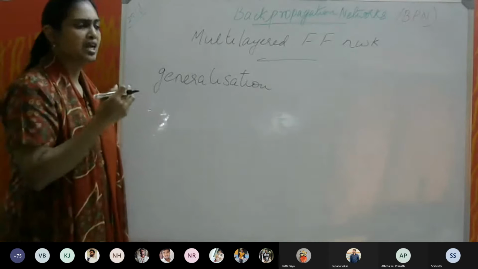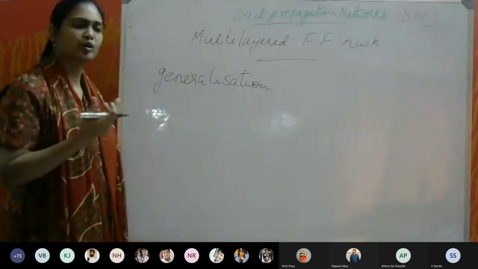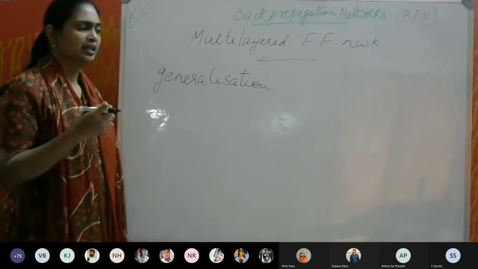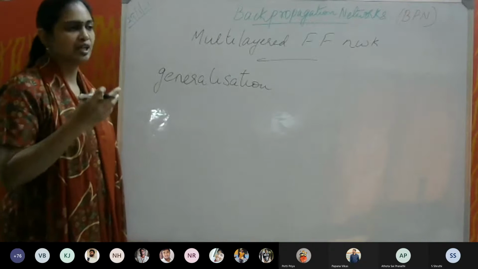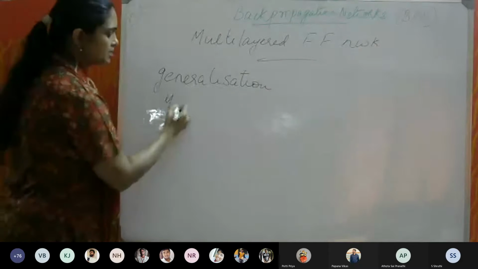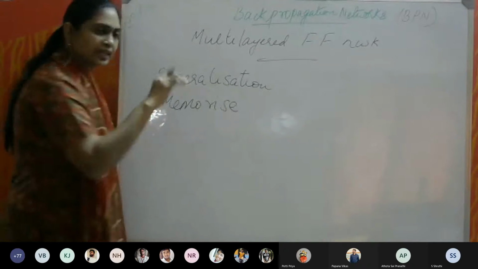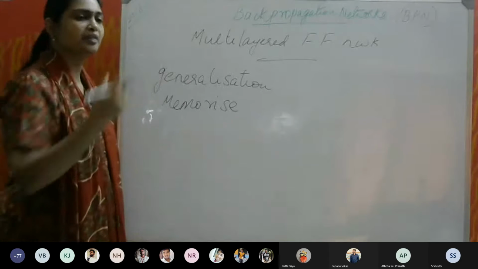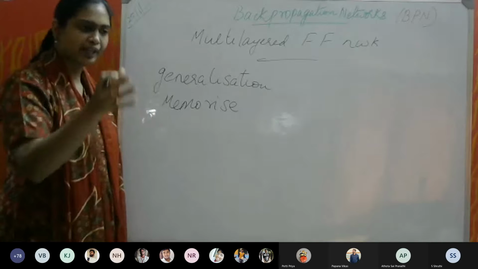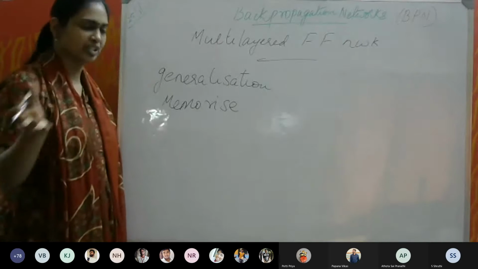Sometimes when we overtrain a neural network with a large amount of data, the network will become lazy, or it will try to memorize, rather than trying to differentiate between the two classes and find how each class is different from the other.